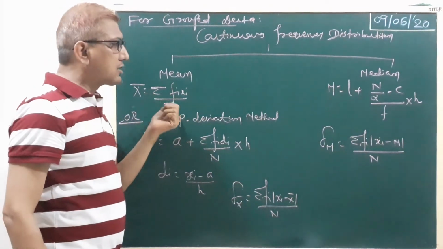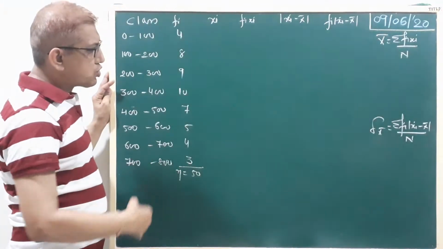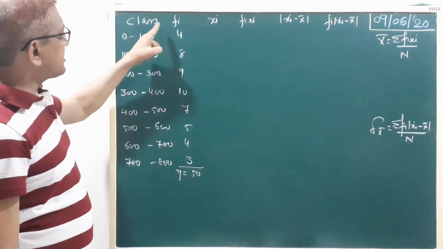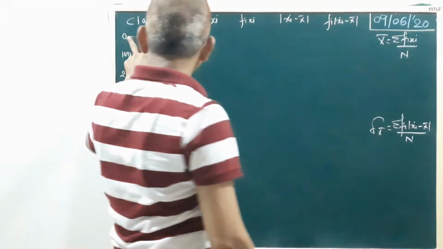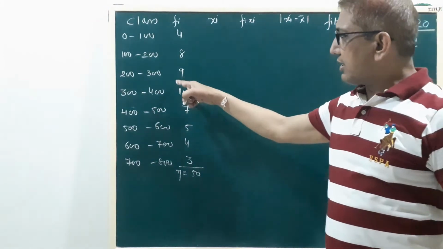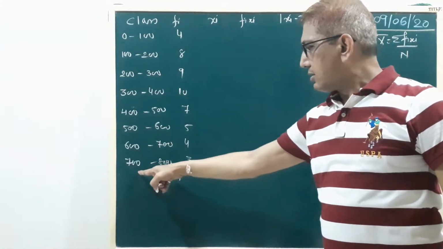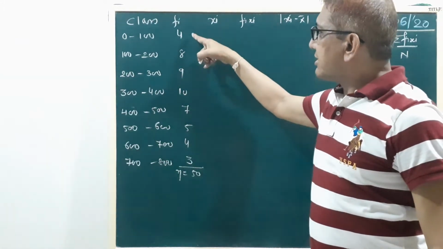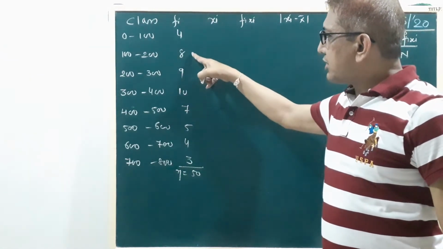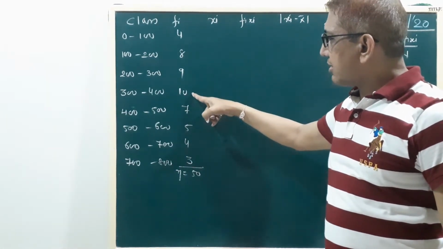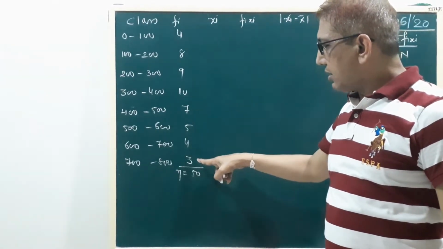Here we first explain by the mean. We write the question and explain it. Classes and frequencies of the data are given. The classes are 0 to 100, 100 to 200, 200 to 300, 300 to 400, 400 to 500, 500 to 600, 600 to 700, 700 to 800. The frequencies are 4, 8, 9, 10, 7, 5, 4, 3. The cumulative sums: 4, 12, 21, 31, 38, 43, 47 and 50.